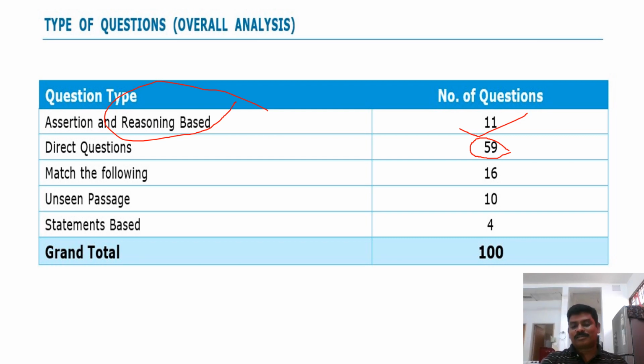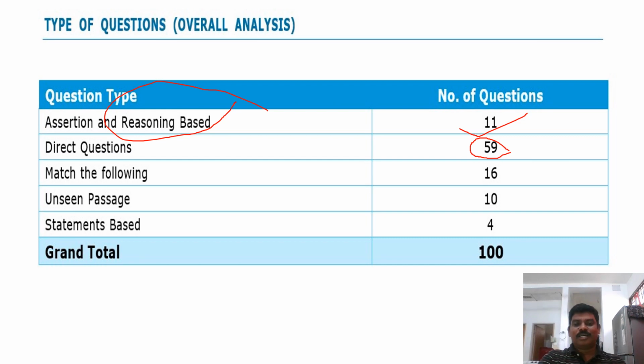Match the following. So difficulty levels are increasing. In reasoning based also the difficulty level has increased, and in matching also the difficulty levels have increased. Unseen passages are somewhat easy, but those who can read properly and understand can easily attempt those questions. And statement based: they have given 2 statements, and out of these two statements we need to establish the relationship, either the 2 statements are related to each other, or the 2 are different. Like that we need to answer.